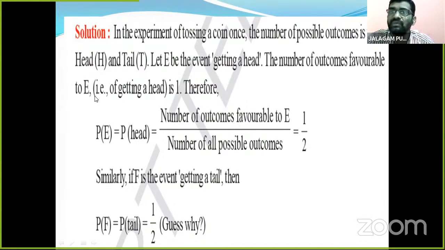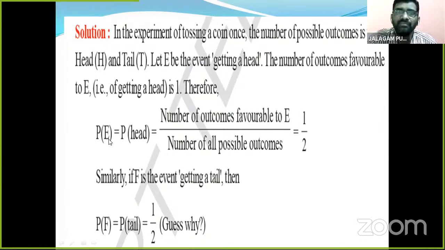The number of outcomes favorable to E, so we go through the formula. Here the number of outcomes favorable to E is 1. When we toss a coin once, it may be head or tail, but the favorable outcome, getting a head, is only one.